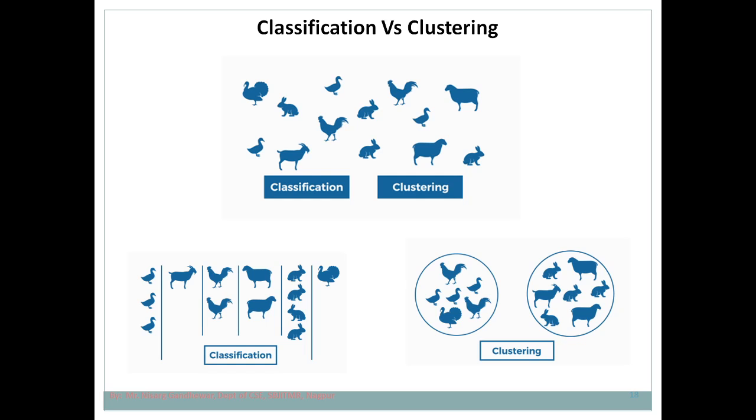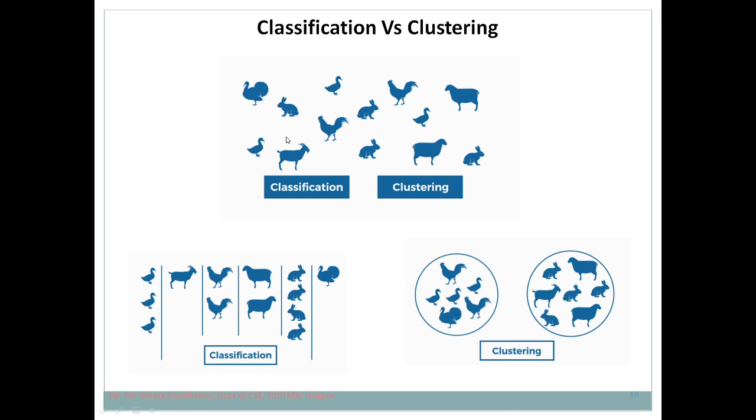Supervised learning makes use of label data. So in this case it is already known that a total of 6 categories can be formed, because in case of classification the task of the model is just to group the given animals into these 6 categories. The number of categories is fixed. But clustering is unsupervised learning. In case of unsupervised learning we are not going to provide any kind of label data.